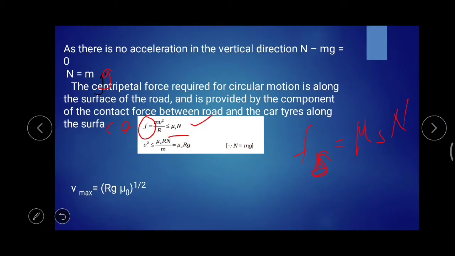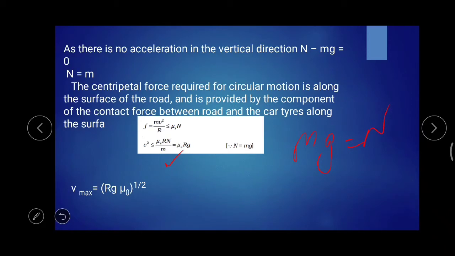Now the v square value will be equal to, by rearranging the equation, v square will be equal to mu s into r n divided by m, where you can see here the equation is here, mg is equal to n.